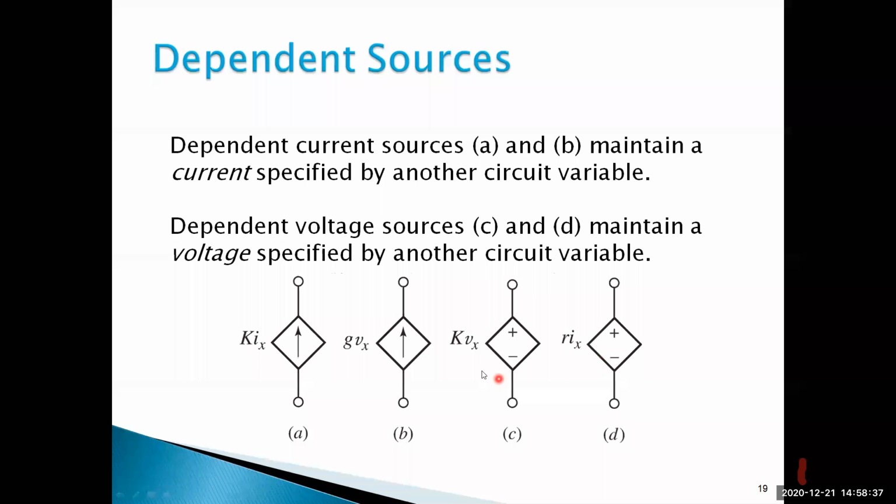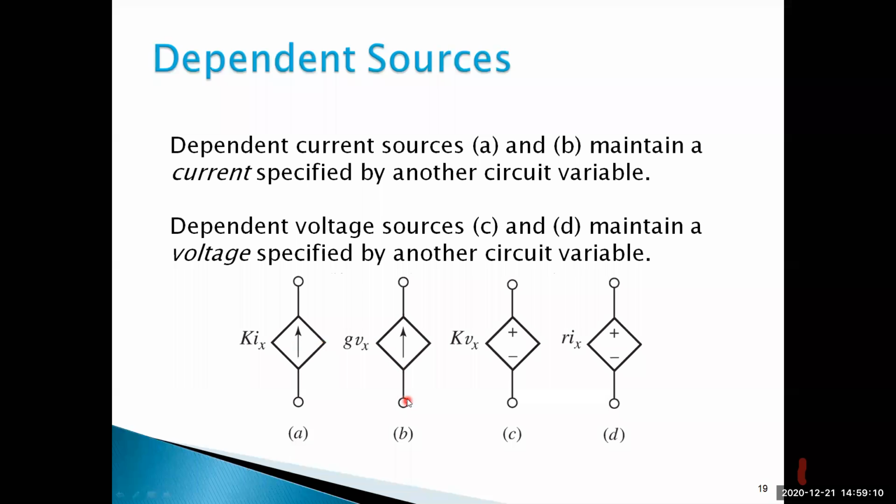Try to consider here current direction. Arrow means current source. Here plus minus means voltage source. Try to consider here. This is current source, depending on K into Ix. That means current dependent current source. KIx means current dependent current source. This current source is depending on KIx. Understood?